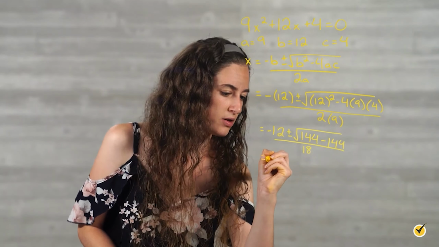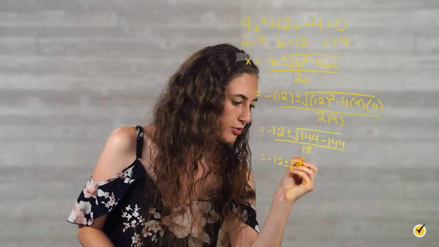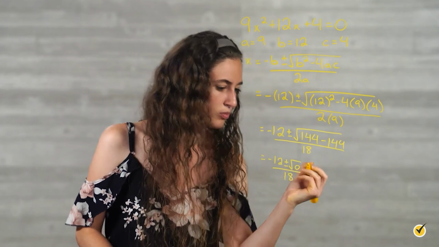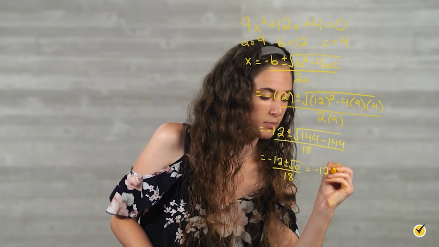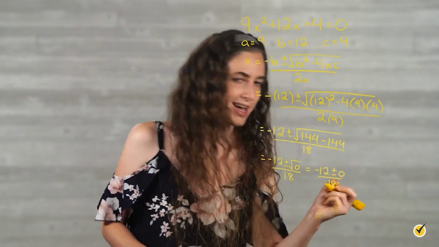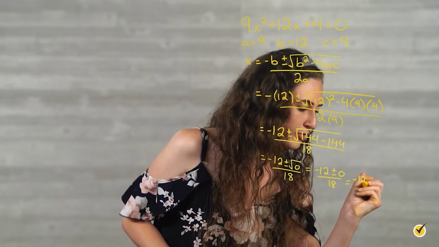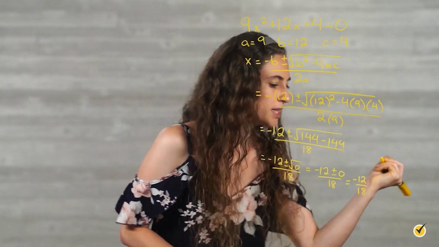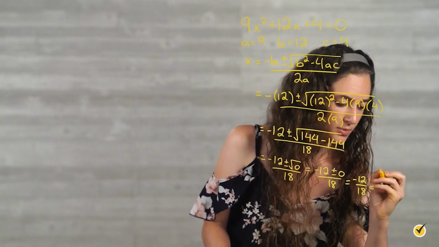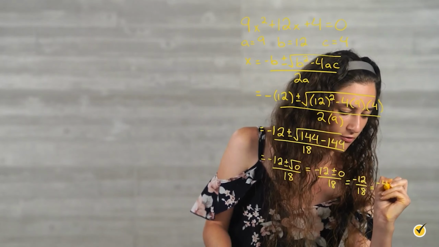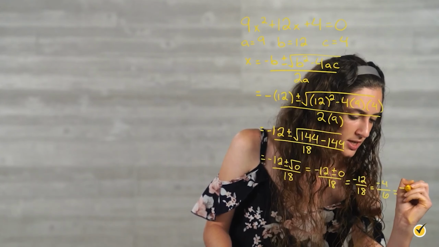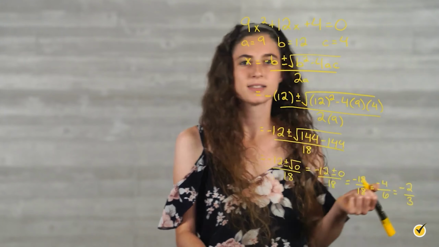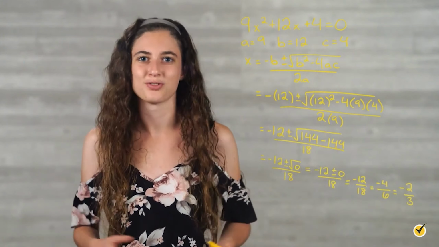So then we have negative 12 plus or minus the square root of 0 over 18. The square root of 0 is 0, so all we have is negative 12 plus or minus 0 over 18. And if you add or subtract 0, that's not going to change your number at all, so this is really the same as negative 12 over 18, which we can then simplify by dividing both the numerator and denominator by 3. So that'll give us negative 4 over 6. And we can simplify that one more time by dividing both by 2 to get negative 2/3. So x is equal to negative 2/3. And that's our root for this equation.